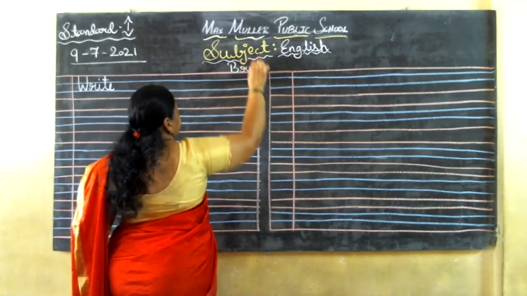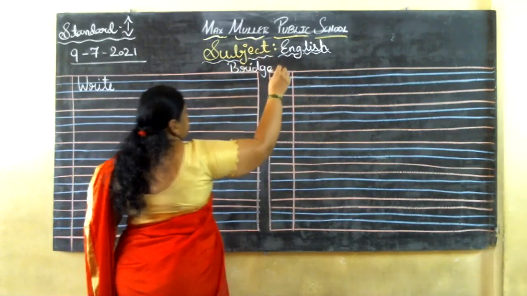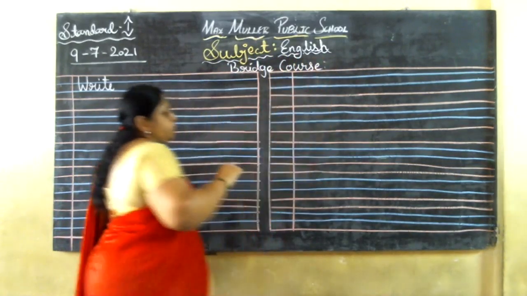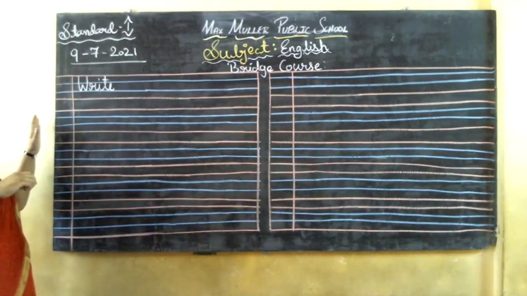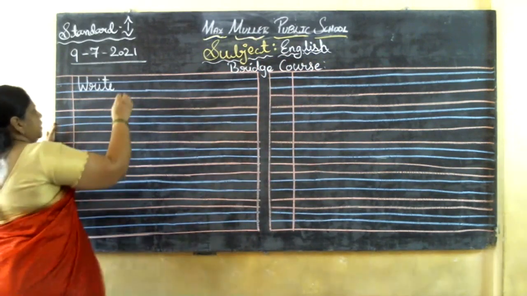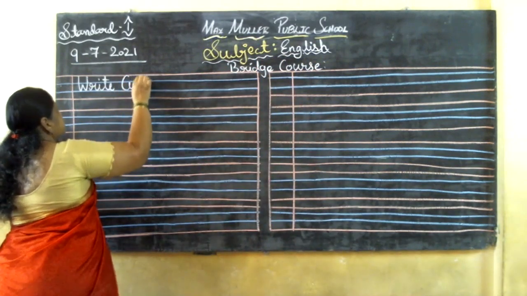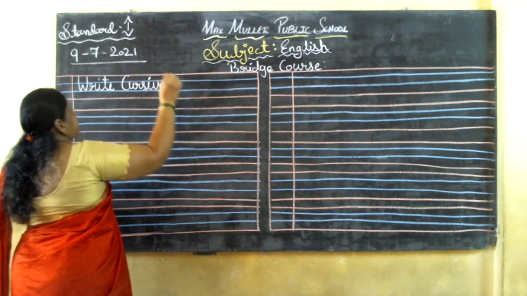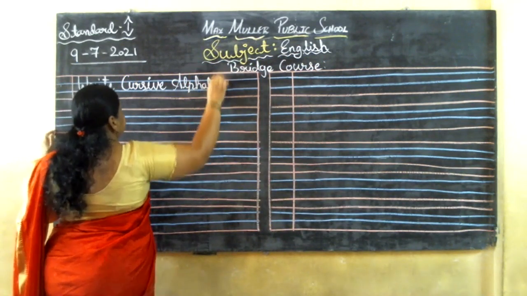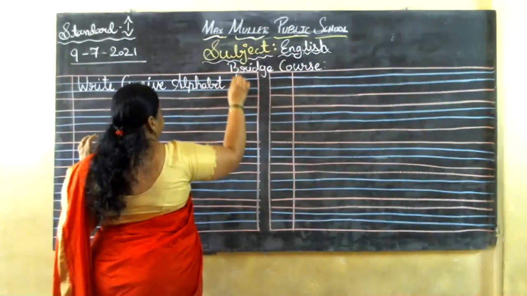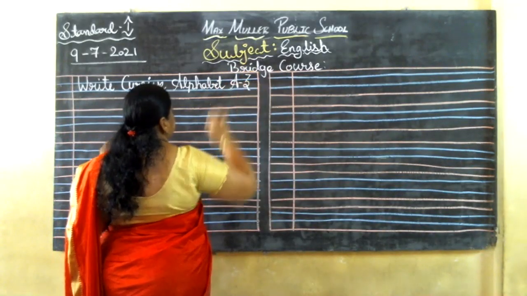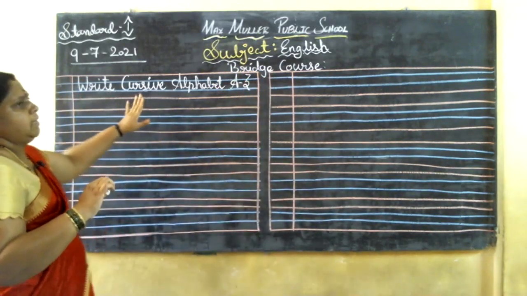This is the bridge course I'm giving you. Today will be the last bridge course for you, children. So I'll give all the remaining 18 letters also. Be alert and start writing now. Write: cursive alphabet A to Z. Okay. So I had stopped at G.